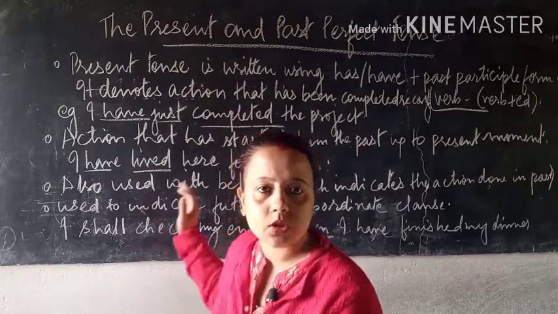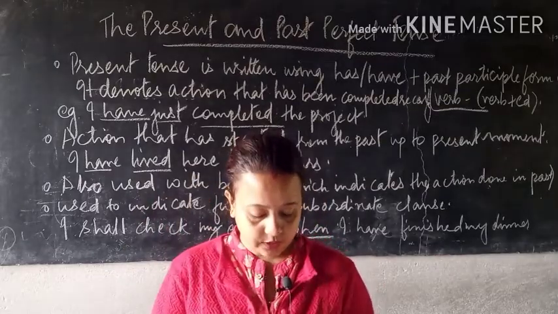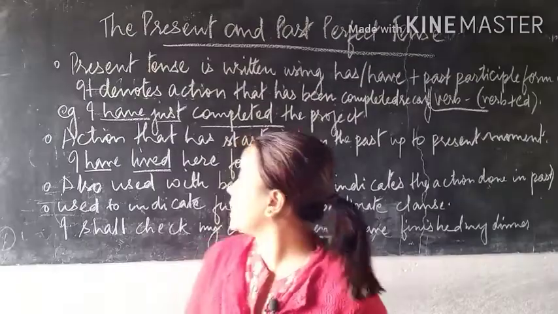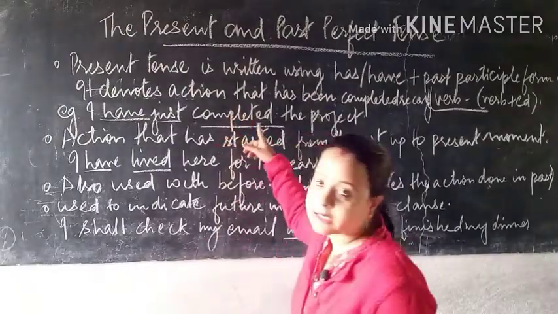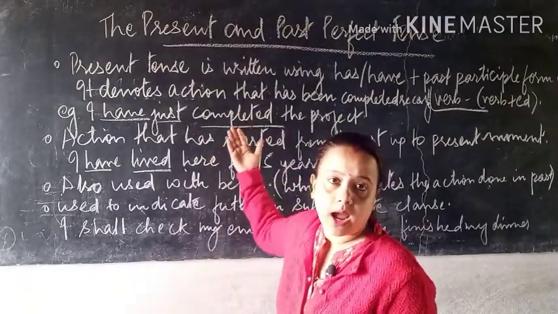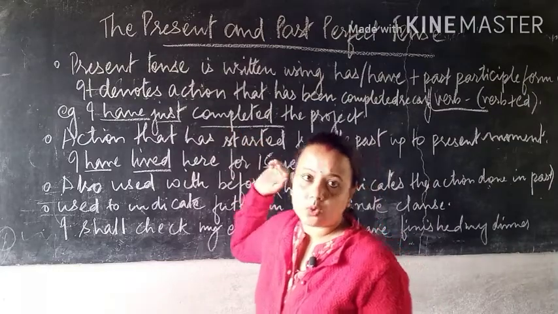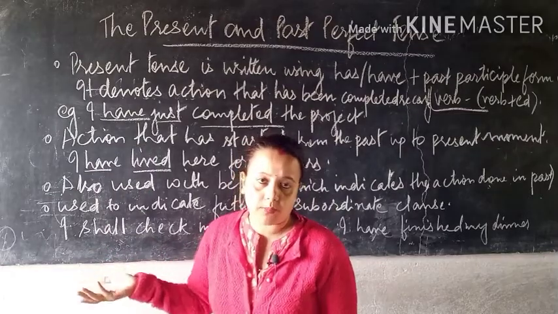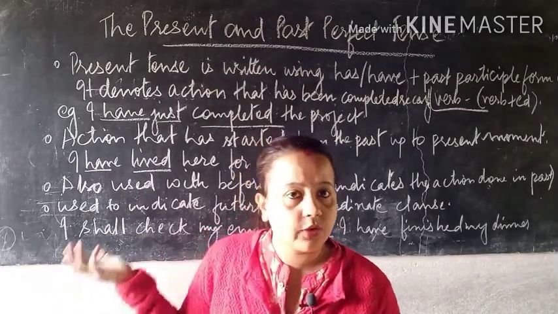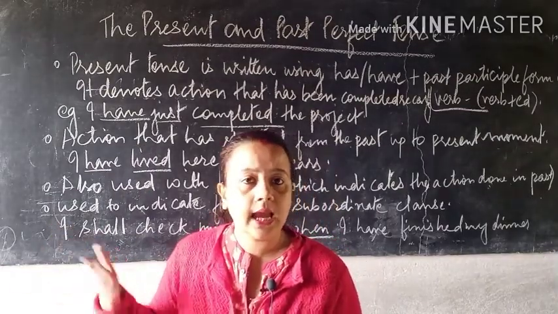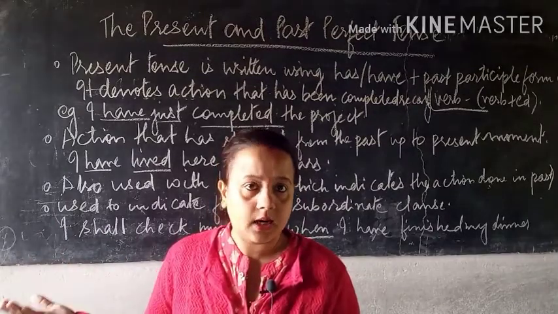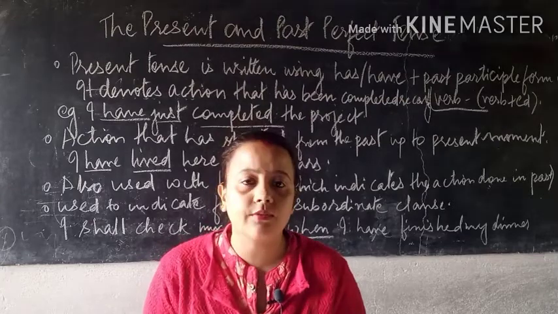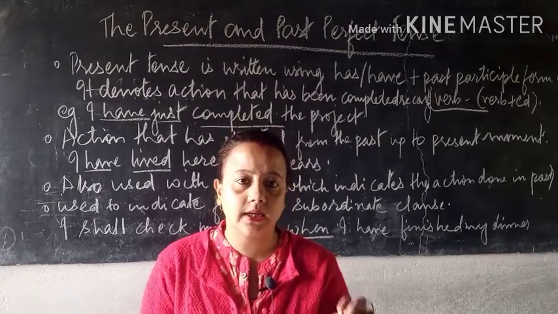Past perfect is just the opposite of it. You can see on page 76 what is past perfect. Whenever you are using has and have, it gets converted to had. Understood? There are no other words. Generally there is the use of had, whether it's singular or plural, it doesn't matter. We had, he had, I had. Singular and plural doesn't matter in past perfect tense. Anywhere we are just using had.